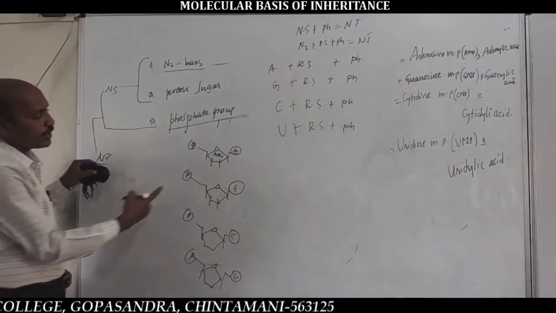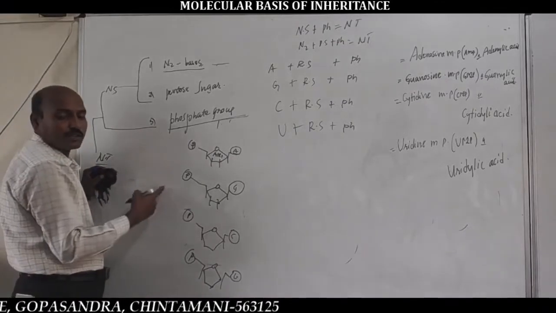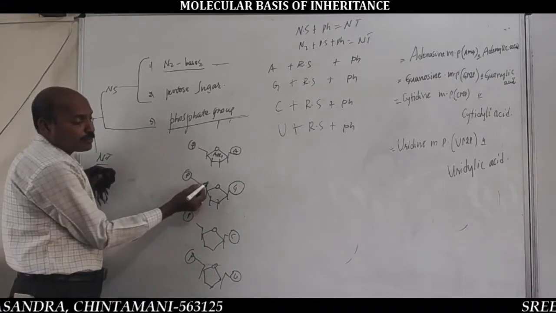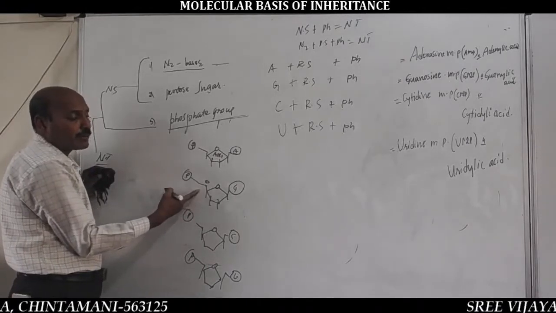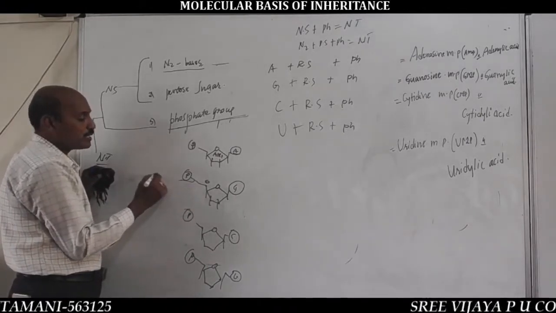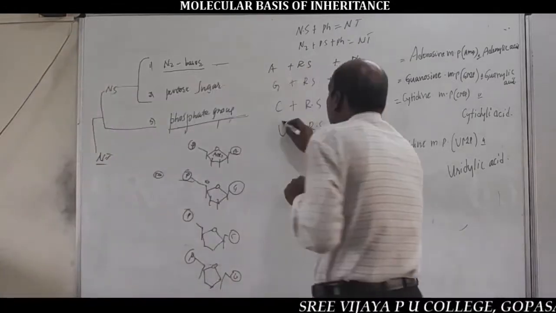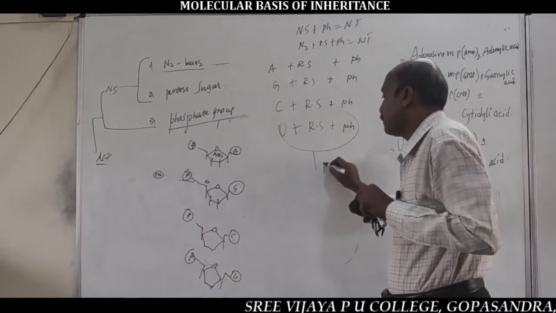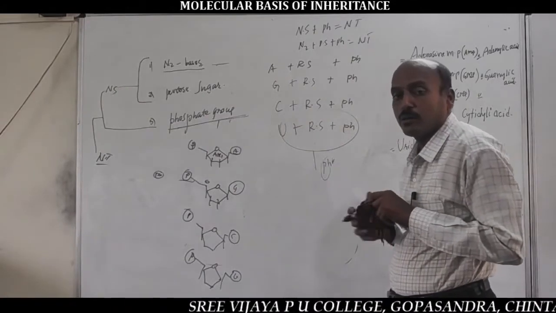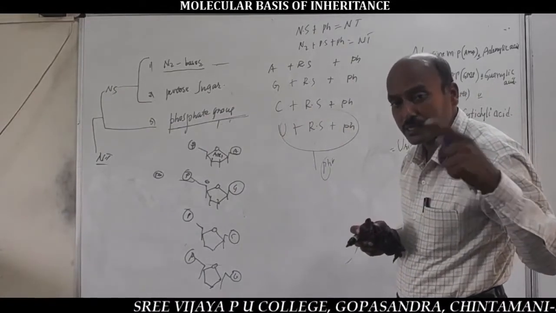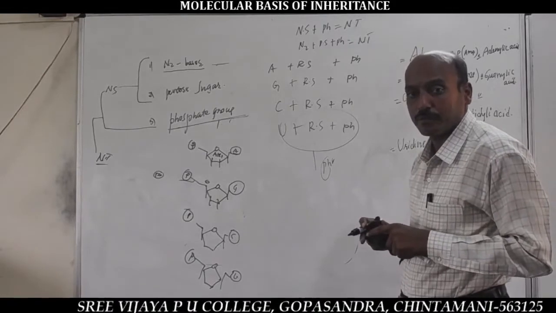So here, during formation of each nucleotide, the phosphate group binds to the 5th carbon atom of the pentose sugar through a phosphoester bond. So, each nucleotide contains a phosphoester bond, not a phosphodiester bond. You should remember.